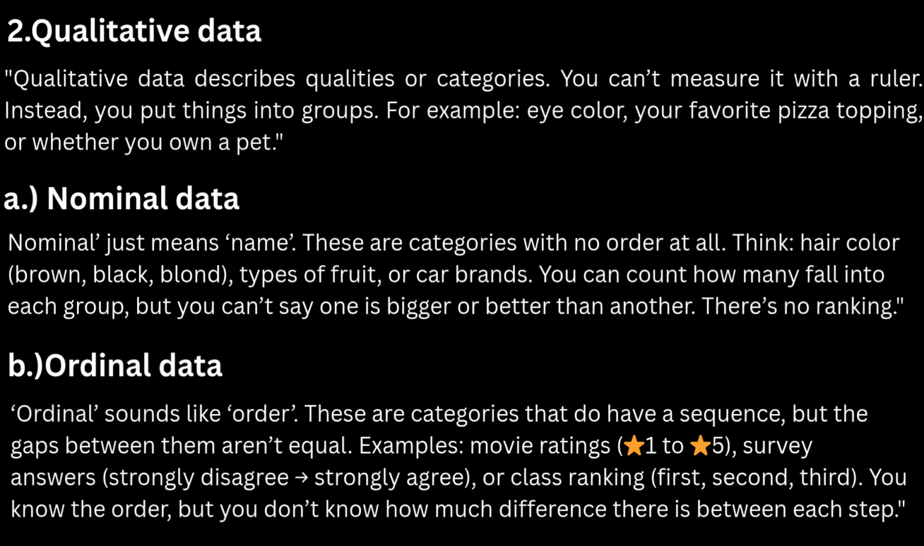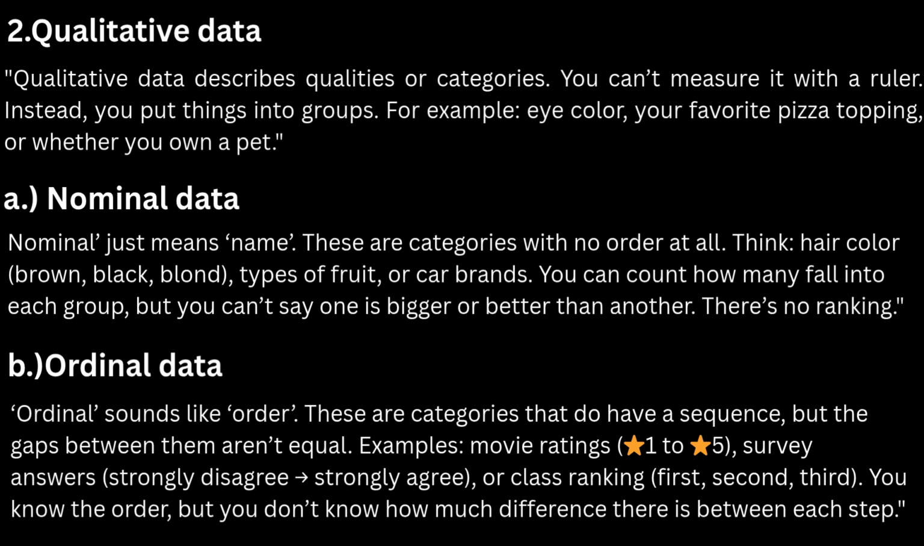First type is nominal data. Nominal just means name. These are categories with no order at all. Think of it like hair color. Hair color has types like brown, black, blonde, or for example types of fruit or car brands. We can count how many fall into each group, but you can't say one is bigger or better than another. There is no ranking in nominal data.